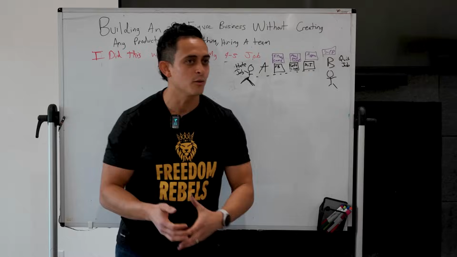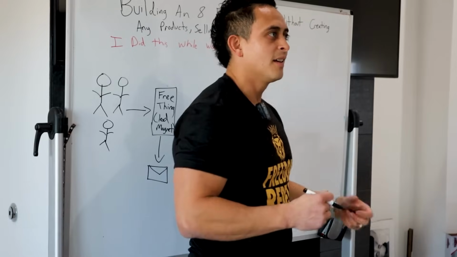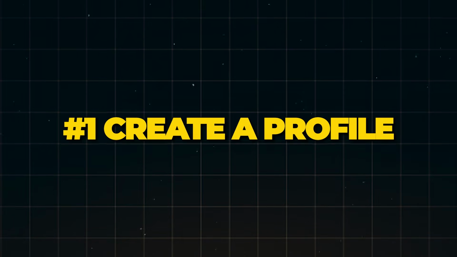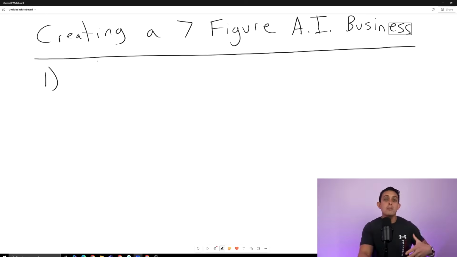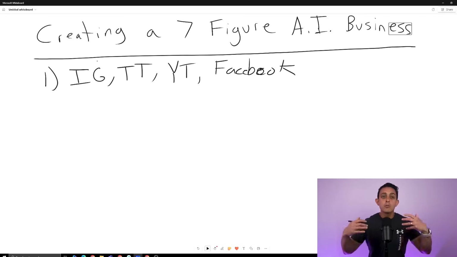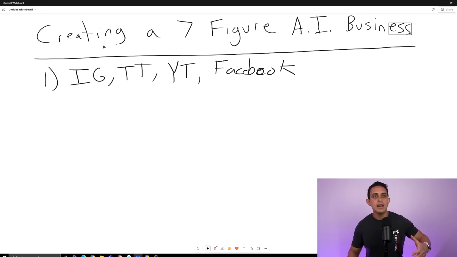I've built multiple seven-figure businesses, and I'm going to show you exactly the framework I want you to follow. Before I show you how to create the AI videos, number one, we have to create the actual profiles. Some of you may already have these. We need to create an Instagram profile, a TikTok, a YouTube channel, and if you don't have one yet, a Facebook page. More importantly, we need to create a bio and have something to sell. If you don't have something to sell, I'll help you at the end of this video.